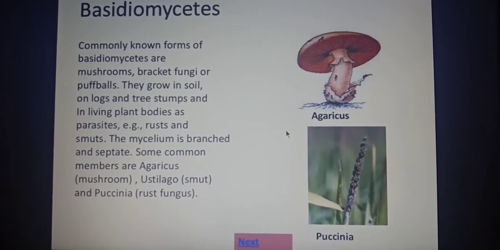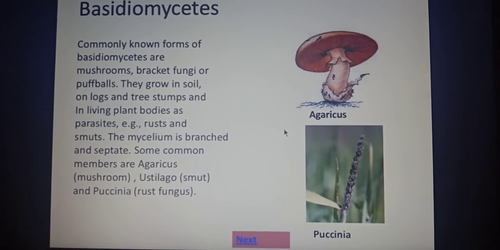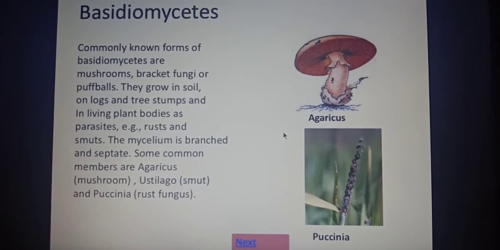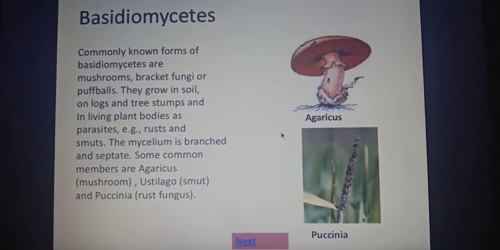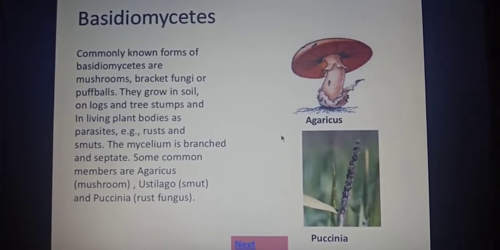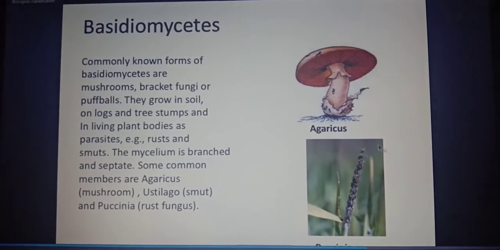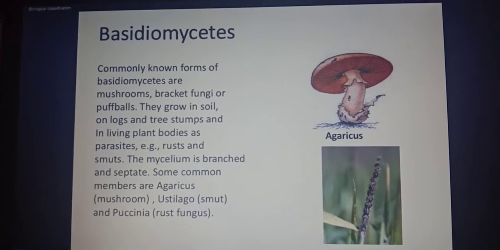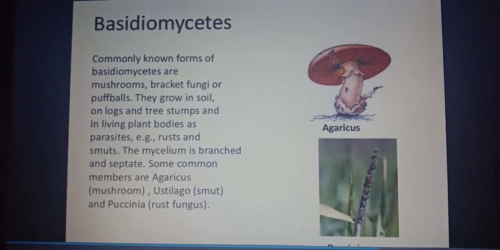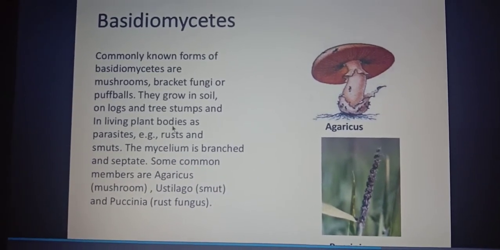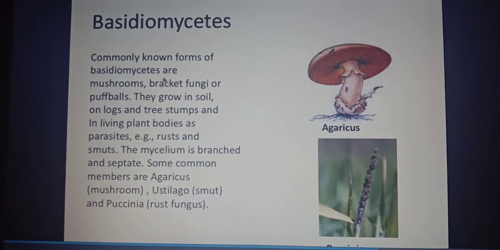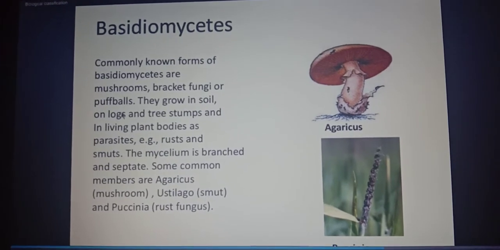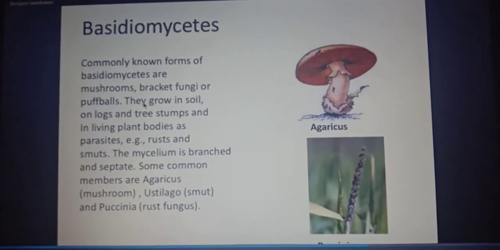Next example, you can see here basidiomycetes. Basidiomycetes are commonly known as mushrooms. This you all must have eaten, isn't it? The most edible mushroom you can see here, which we commonly eat, is Agaricus. This is known as Agaricus. It is commonly called mushroom. Now, basidiomycetes are also called mushrooms, bracket fungi, or puffballs. These are the common names.